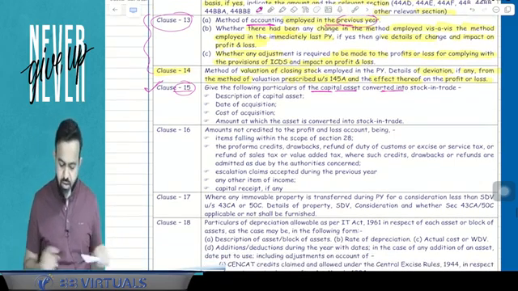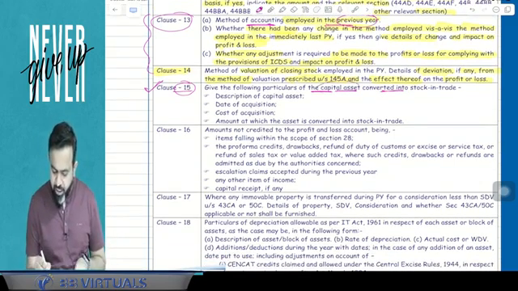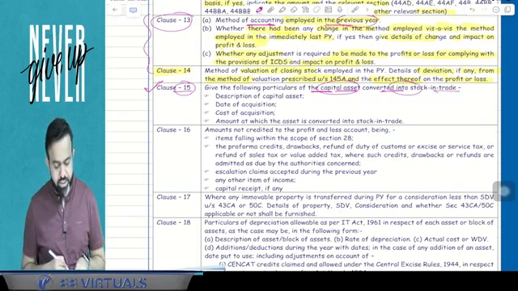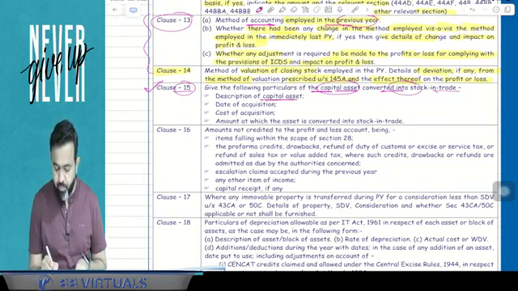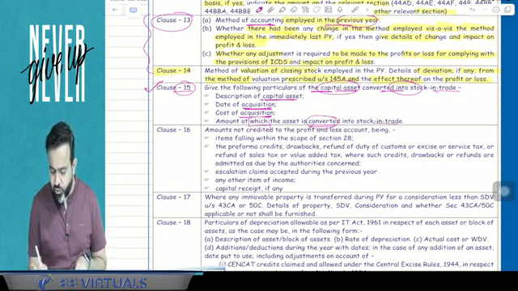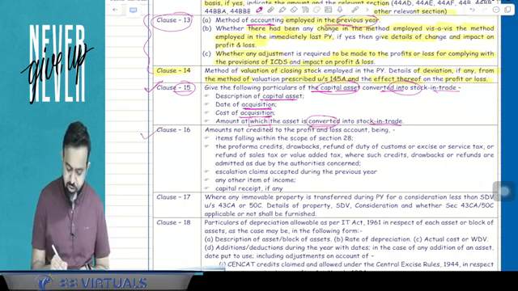Yes. So here, give the following particulars of the capital asset converted into stock in trade. First is the description of the capital asset. Second is the date of acquisition. Third is the cost of acquisition. And fourth is the amount at which the asset is converted into stock in trade. Now the next part is clause number 16.